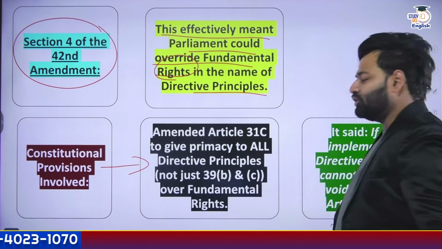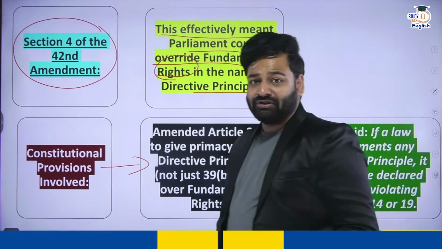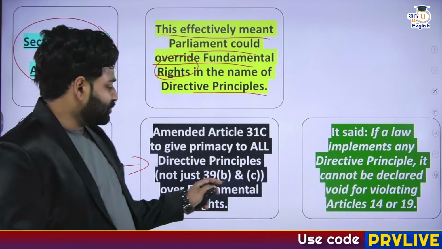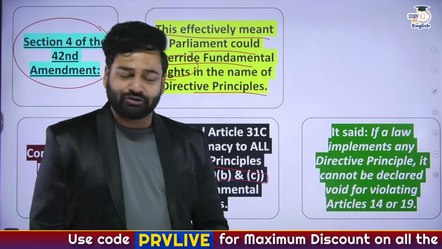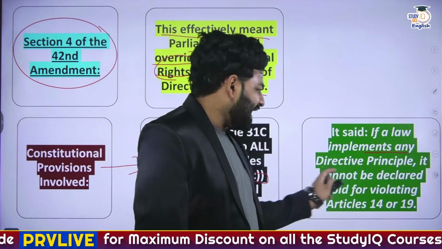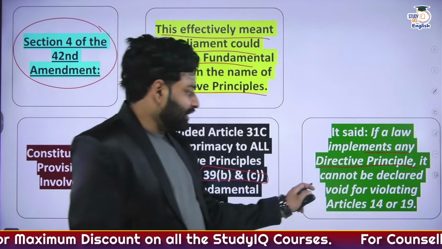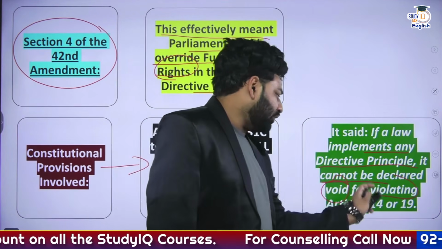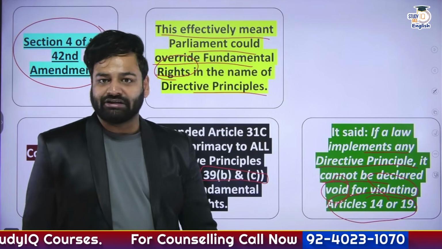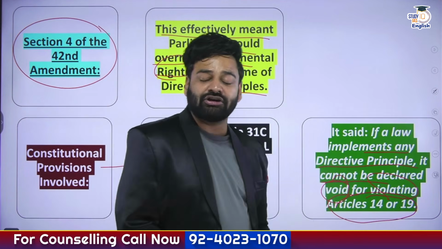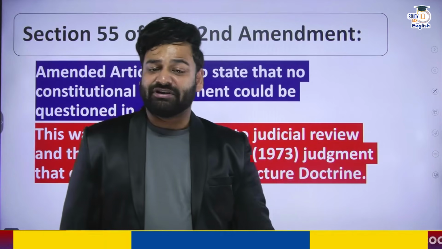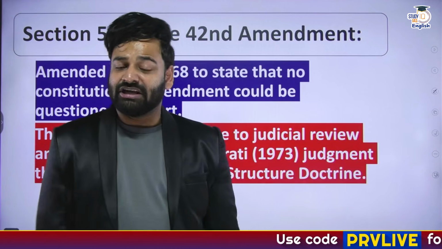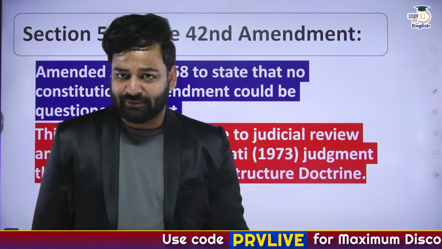Next, as you can see, the constitutional provisions involved. The government introduced Article 31C not just for the implementation of Articles 39 clause B and C, but for all the other DPSPs. So it said, if a law implements any DPSP, it cannot be declared void for violating Articles 14 or 19. Not just 39 clause B and C, but any law for the implementation of any of the DPSPs would be protected, even if it violates the fundamental rights.